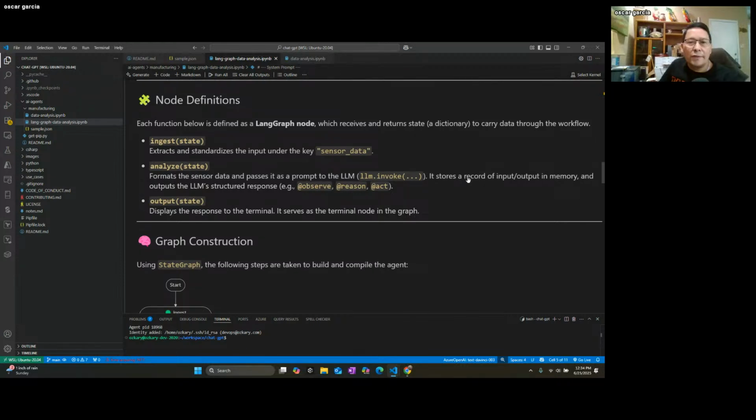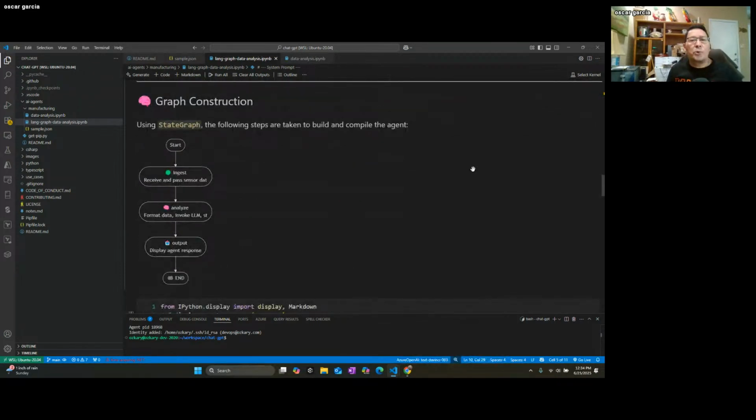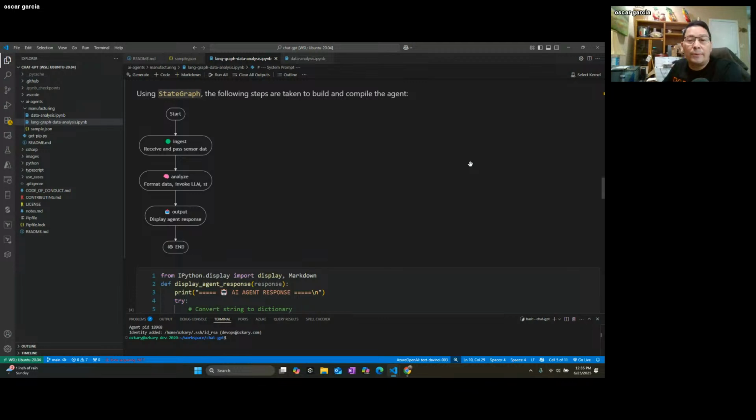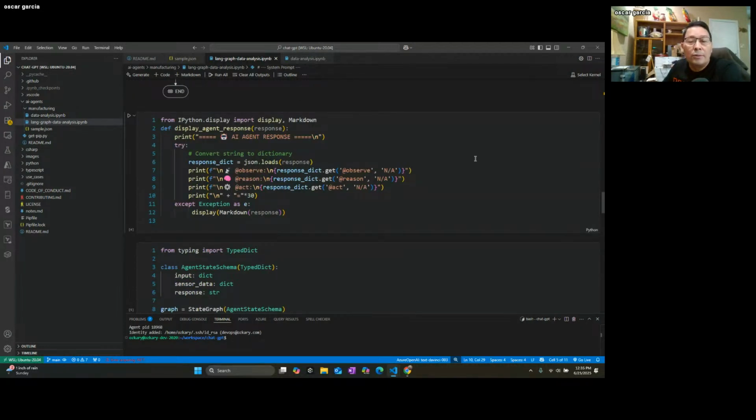So the way to visualize this is, once we build this workflow, this graph, this is what it looks like. If you go back to the beginning, I gave you a picture of an agent at the very beginning of the presentation, so you can correlate this information to that. It's building a workflow where you can do several things, but in terms of LangGraph, we're building that out through code.